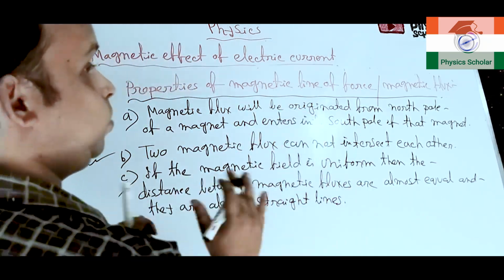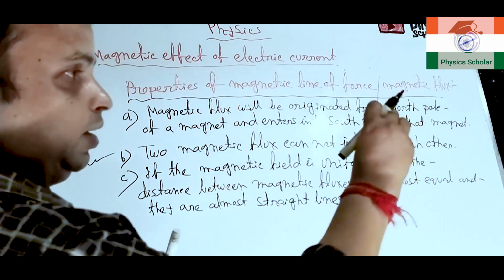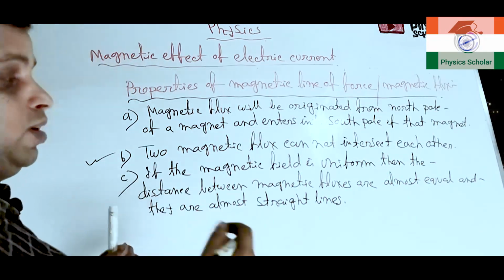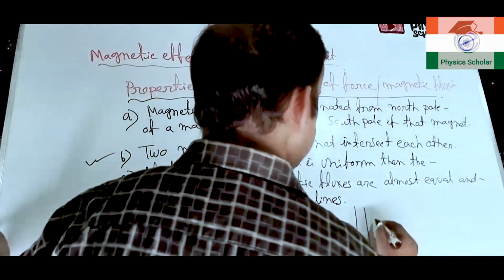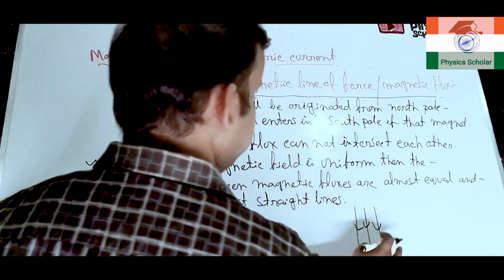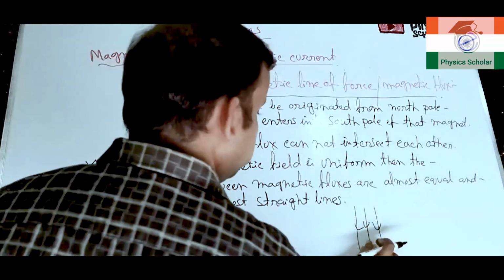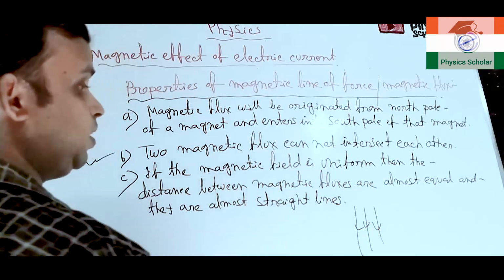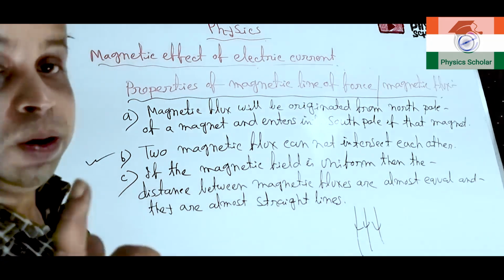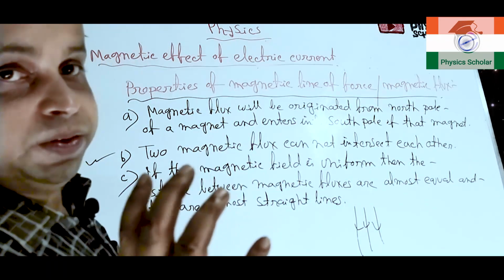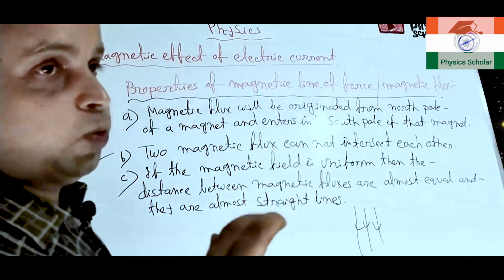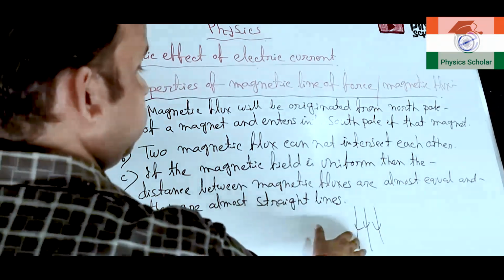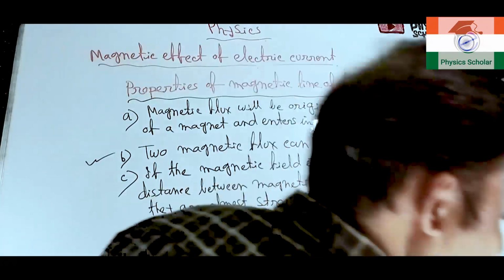That means in a uniform magnetic field, the value of the magnetic field is equal at any point. So the distance between the magnetic lines of force will always be almost equal, and they can be considered almost straight lines. If it is not a uniform magnetic field, then the distances between the lines will not be equal, and they will also not be straight lines. Clear to all of you?